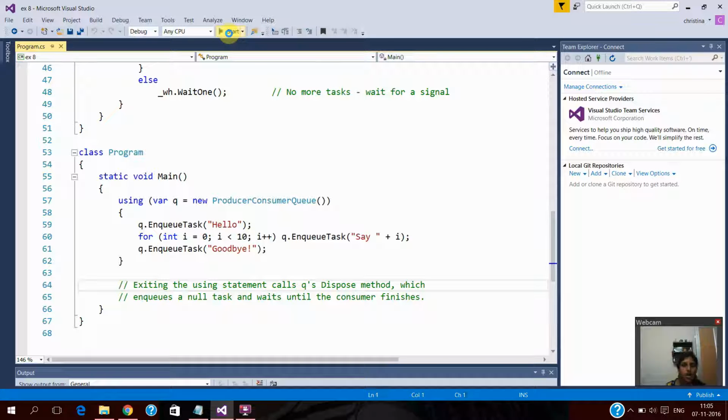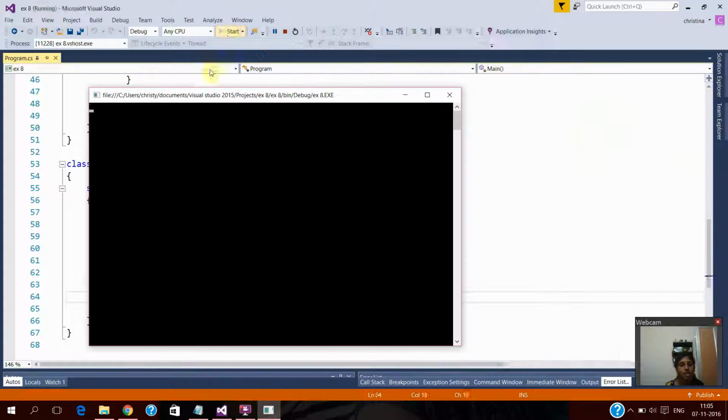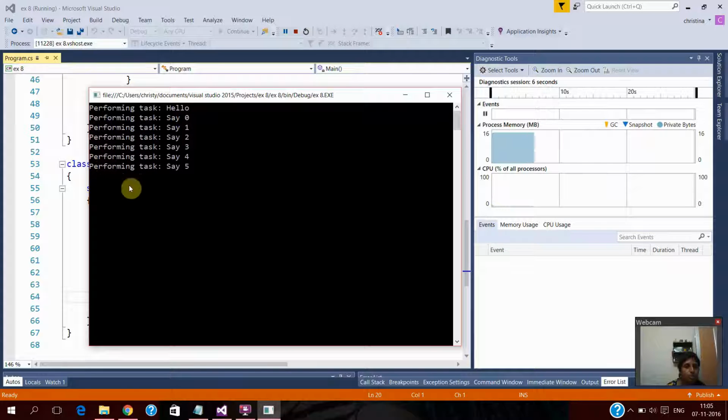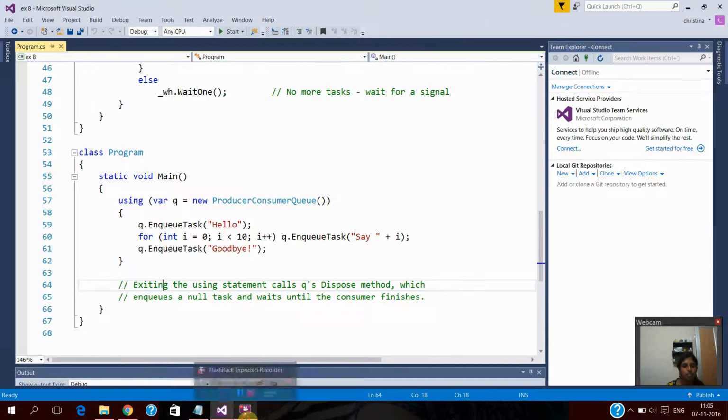Now to execute the output, this is the output. So we are performing the task called hello, and this represents the number of loops given there, and finally it will close by saying goodbye. And this is the end of my program.